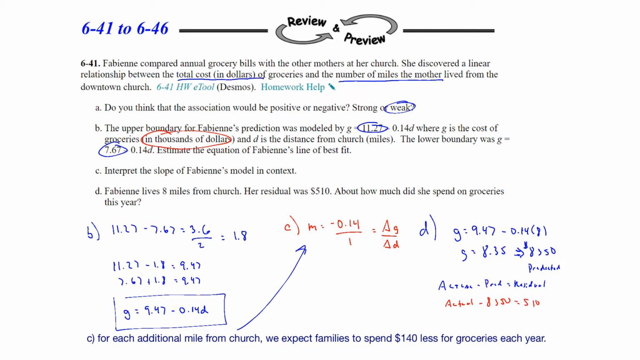So if we want to solve this, we can add 8,350 to both sides, and that will give us an actual grocery bill of $8,860. So about how much did she spend on groceries this year? Based on the information, it looks like it'll be about $8,860.